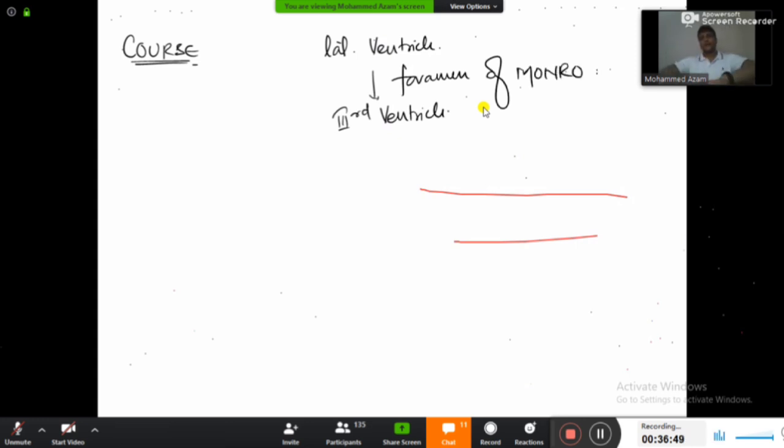Okay guys, I think this is becoming easier for you right now, because you have just drawn the diagram. Already you have learned the anatomy part of that one. So from the lateral ventricle, the CSF will go to the third ventricle via the foramen of Monro. Now from the third ventricle, the CSF will go to the fourth ventricle. And how is it going to the fourth ventricle? Via the aqueduct of Sylvius, also known as the cerebral aqueduct. Perfect. If you have written the flow chart till here, just stop, don't write anything after that.